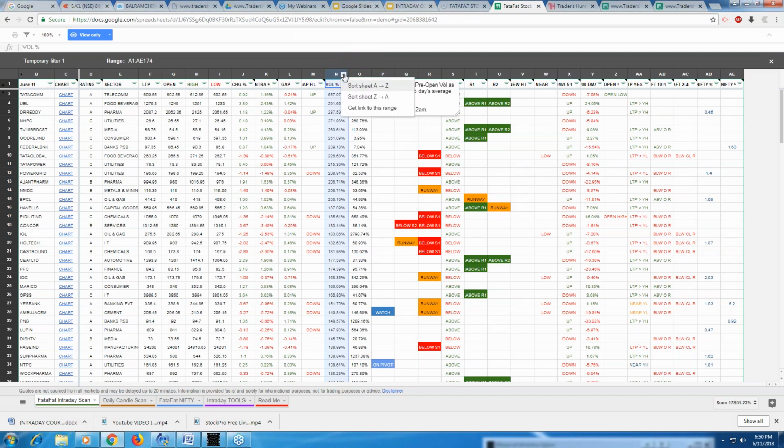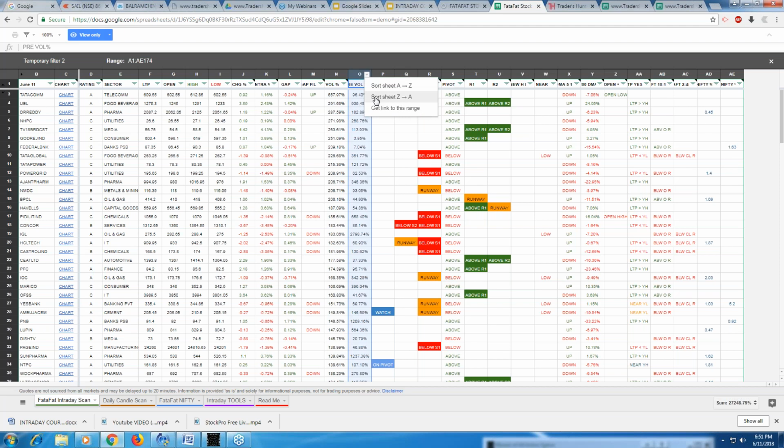So click on this arrow and sort it Z to A. Now see here, the highest volumes were in Tata Com, then UBL, then Dr. Reddy, then NHPC, TV18 Broadcast, Godrej Industries, Federal Bank, Tata Global, Tata Power, Power Grid, Ajanta Pharma, NMDC, BPCL, Havells, Pidilite, Concord, etc. We have nothing to do with this.